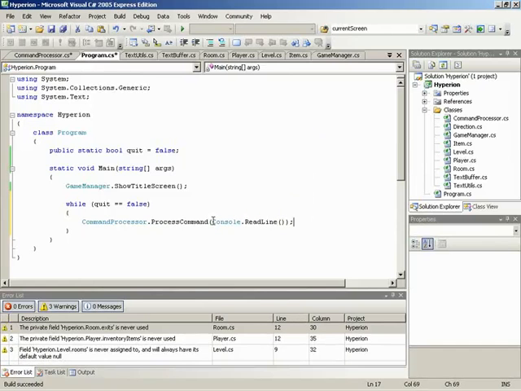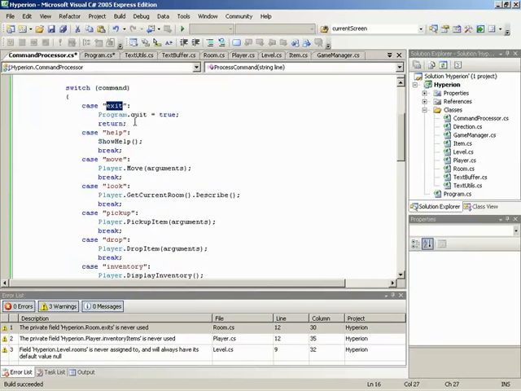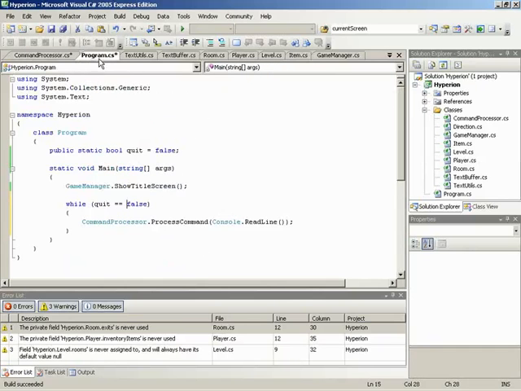So this is actually where we'll be holding up after the title screen. We'll wait until a line is read in. We'll then take that line and feed it over to the command processor, which will have any number of things happen, and then we continue on as long as we're still looping. And then, of course, in the command processor, for the text that you typed, quit, it's going to set program's quit to true and then return us back to program. Then we come back up to our while, and quit is now true, so we're going to fall out of that, and that's the end of the whole program.